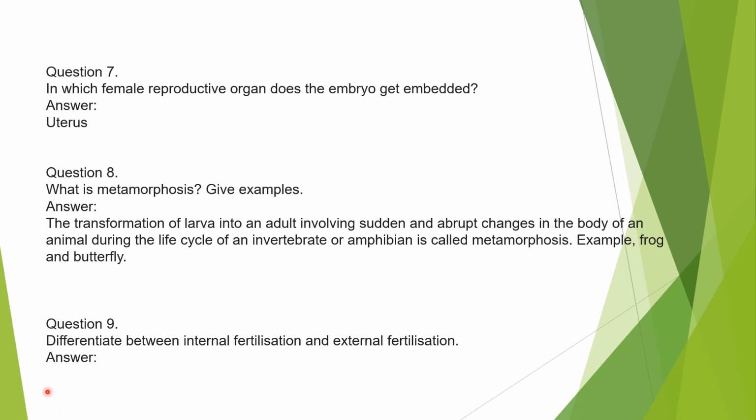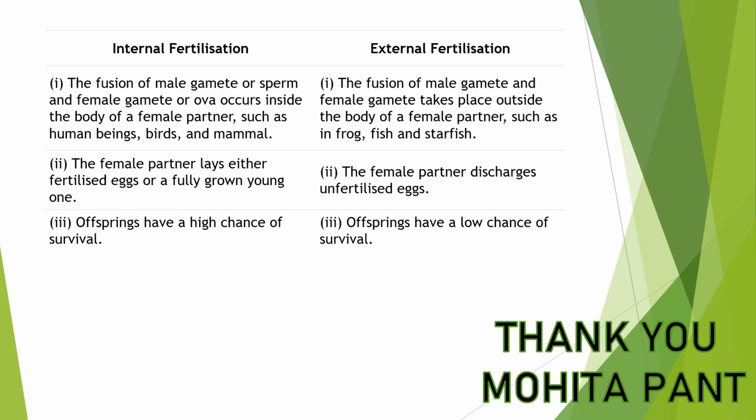Now our ninth question: we have to differentiate between internal and external fertilization. Internal fertilization is the fusion of the male gamete, the sperm, and the female gamete, the ova, inside the body of the female partner, such as in human beings, birds and mammals. External fertilization is the fusion of male and female gametes that takes place outside the body, for example in frog and fish.